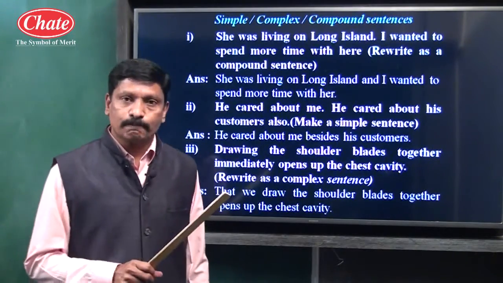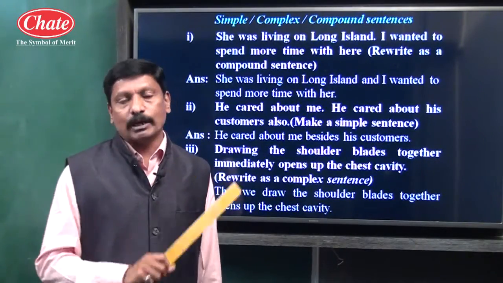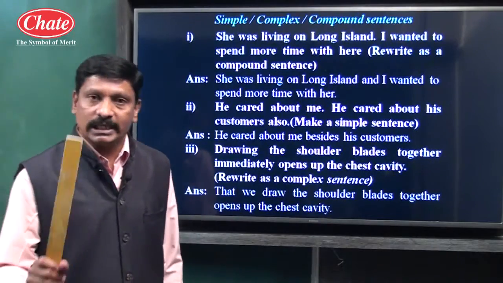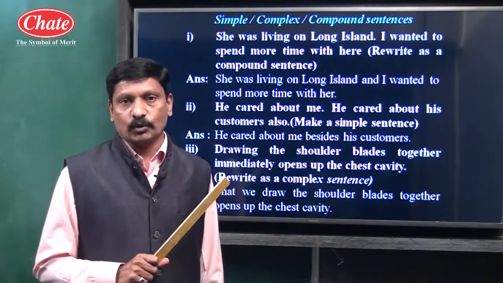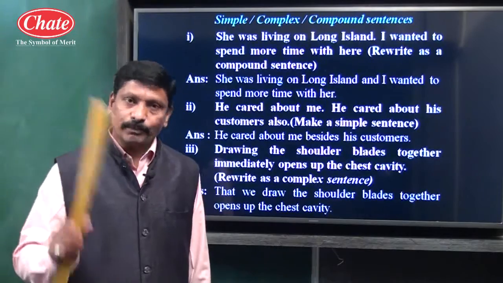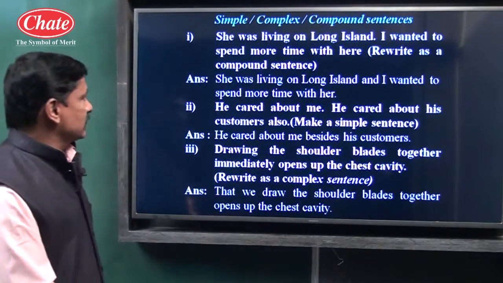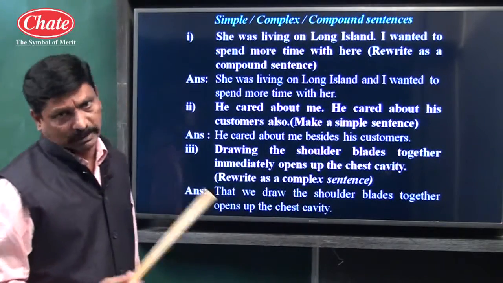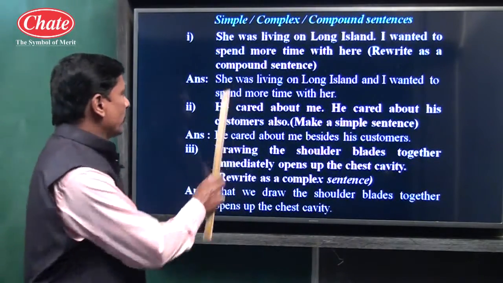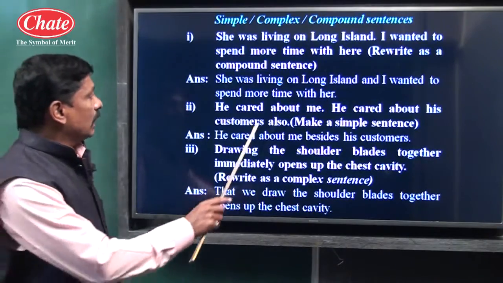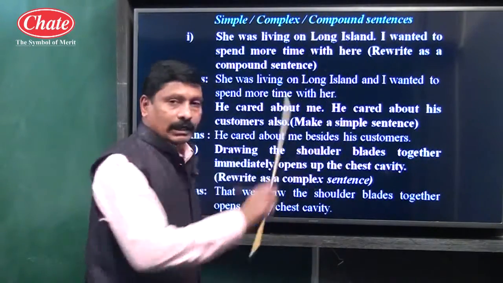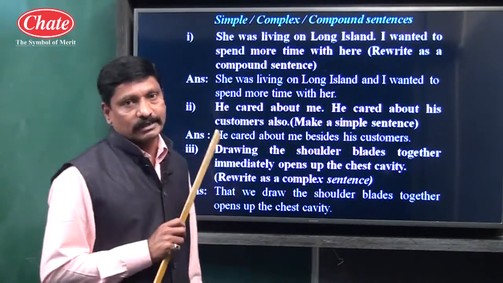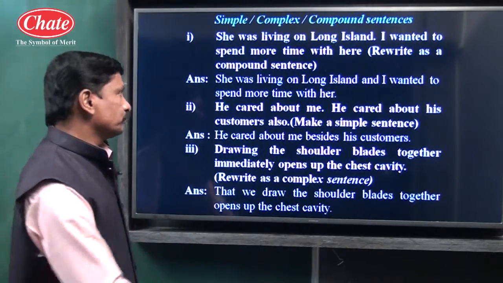What is the main clause? Main clause is that part of a sentence which gives us complete sense and which contains subject and predicate. Let us see this example. She was living on Long Island. One clause. Meaning is clear. This particular part, she was living on Long Island, doesn't depend on another clause to give a complete sense. So it is a main clause.